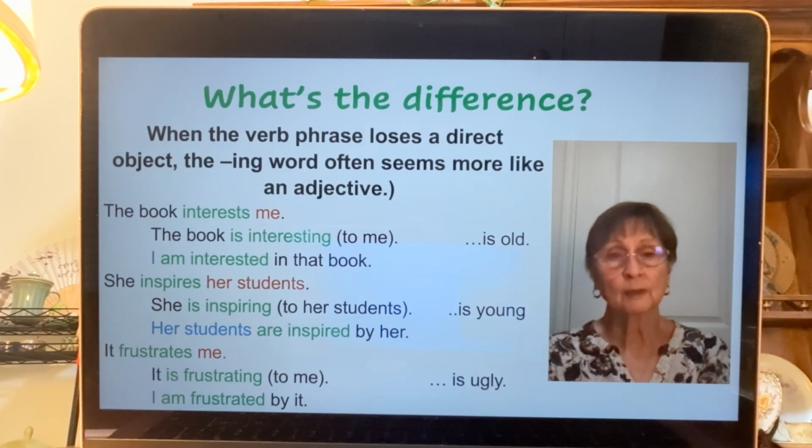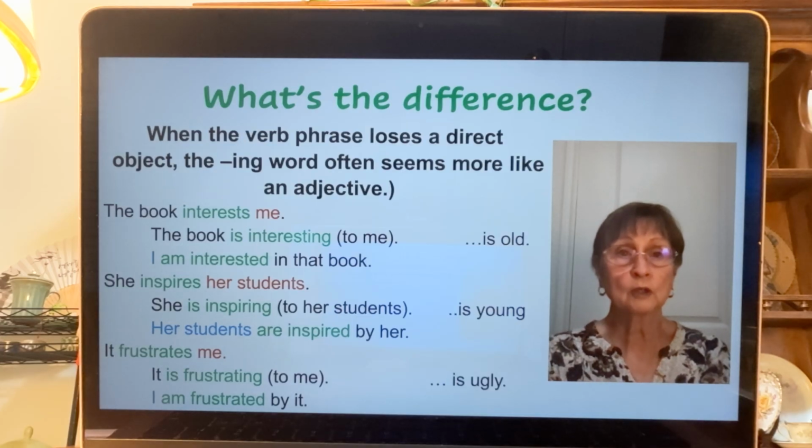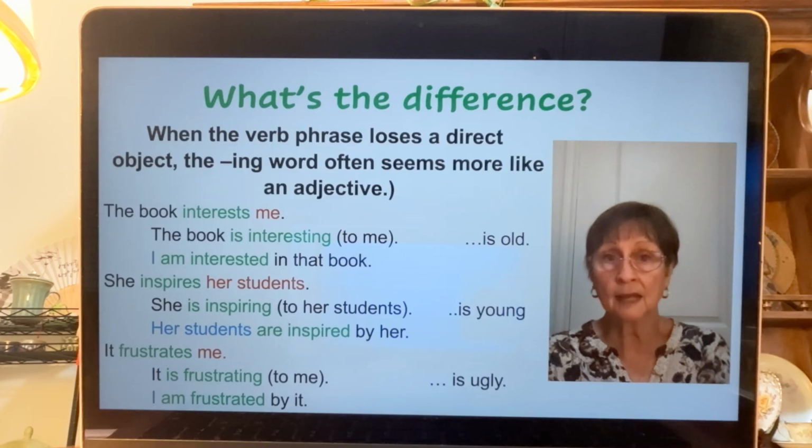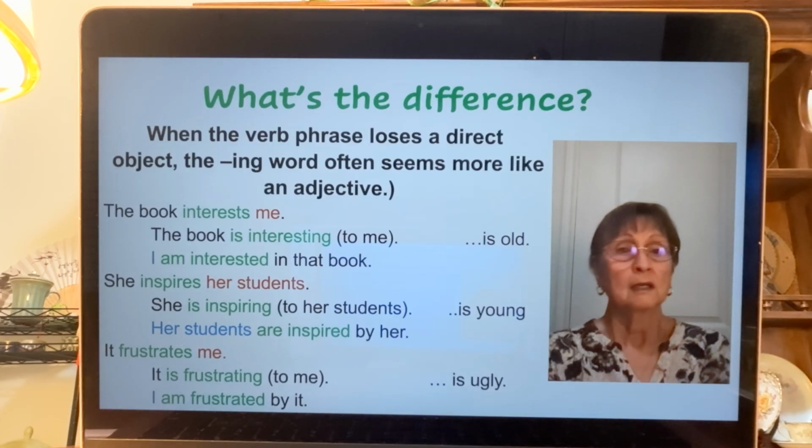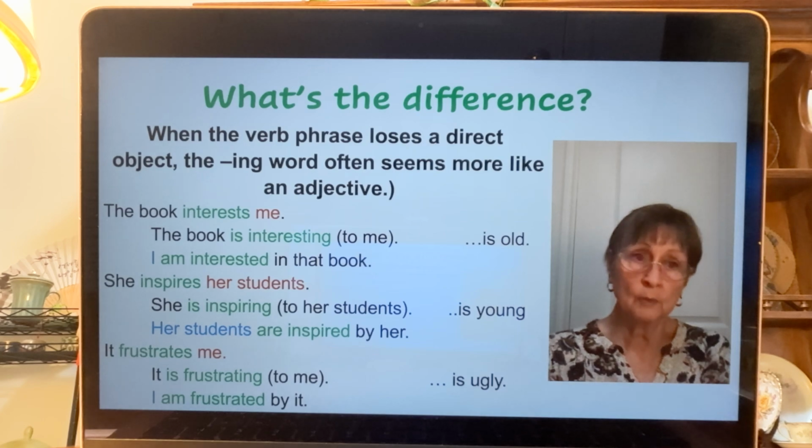If you have a direct object, but you lose it, you drop it off. When the verb phrase loses a direct object, the ing word often seems more like an adjective. For instance, the book interests me. The book is interesting to me. That sounds like the book is old. The book is big. Sounds like an adjective. So it describes the book, just like old would describe the book.